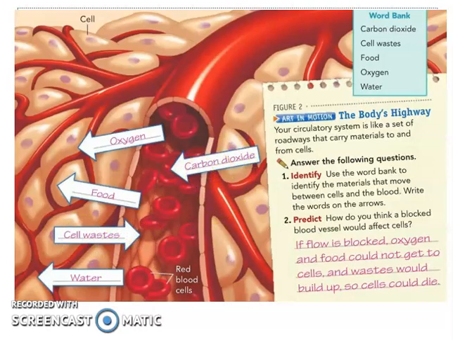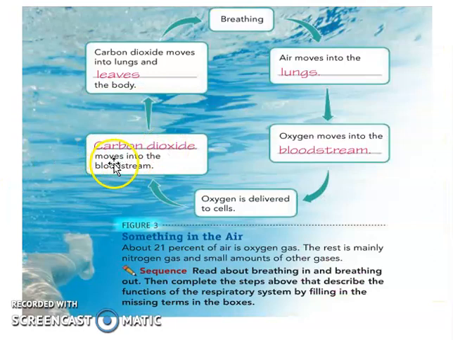Okay? Now, let's go back here. So carbon dioxide moves back to the bloodstream. So carbon dioxide moves into the lungs and leaves the body. So that bloodstream is connected to the lungs and then finds its way out of our body, to our lungs, okay? And we breathe out. And then we repeat the process, breathing in and then repeat and repeat again. Okay, that is how breathing in and breathing out is happening in our body. So the one responsible for that is the respiratory system.